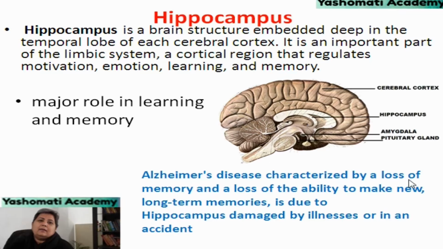Alzheimer's disease is characterized by loss of memory, and loss of ability to make new long-term memories is due to hippocampus damaged by illness or an accident.